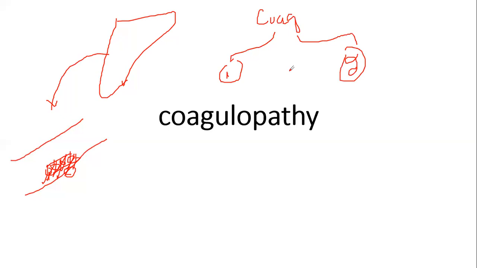So after that the normal coagulation process is done and the bleeding is stopped. So this is the normal process. Now what happens during the coagulopathies? So coagulopathy is a group of different types of